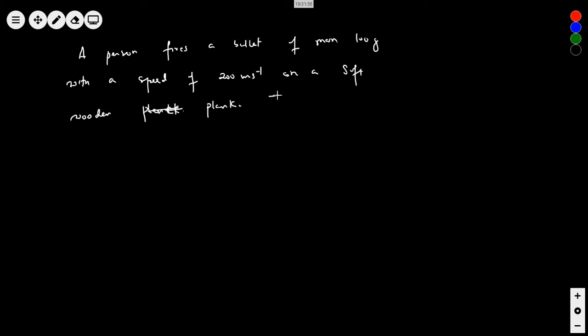The bullet emerges with 10% of initial kinetic energy.